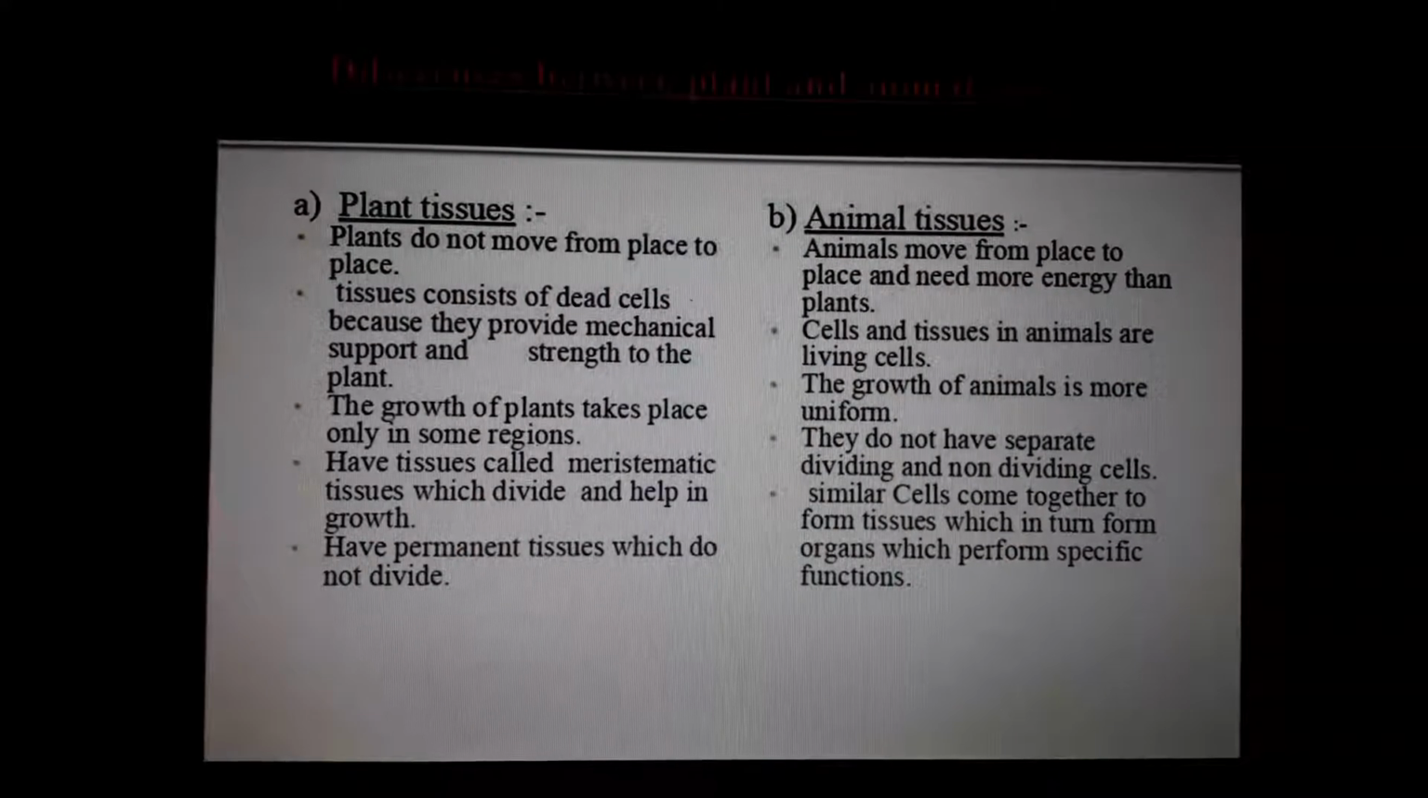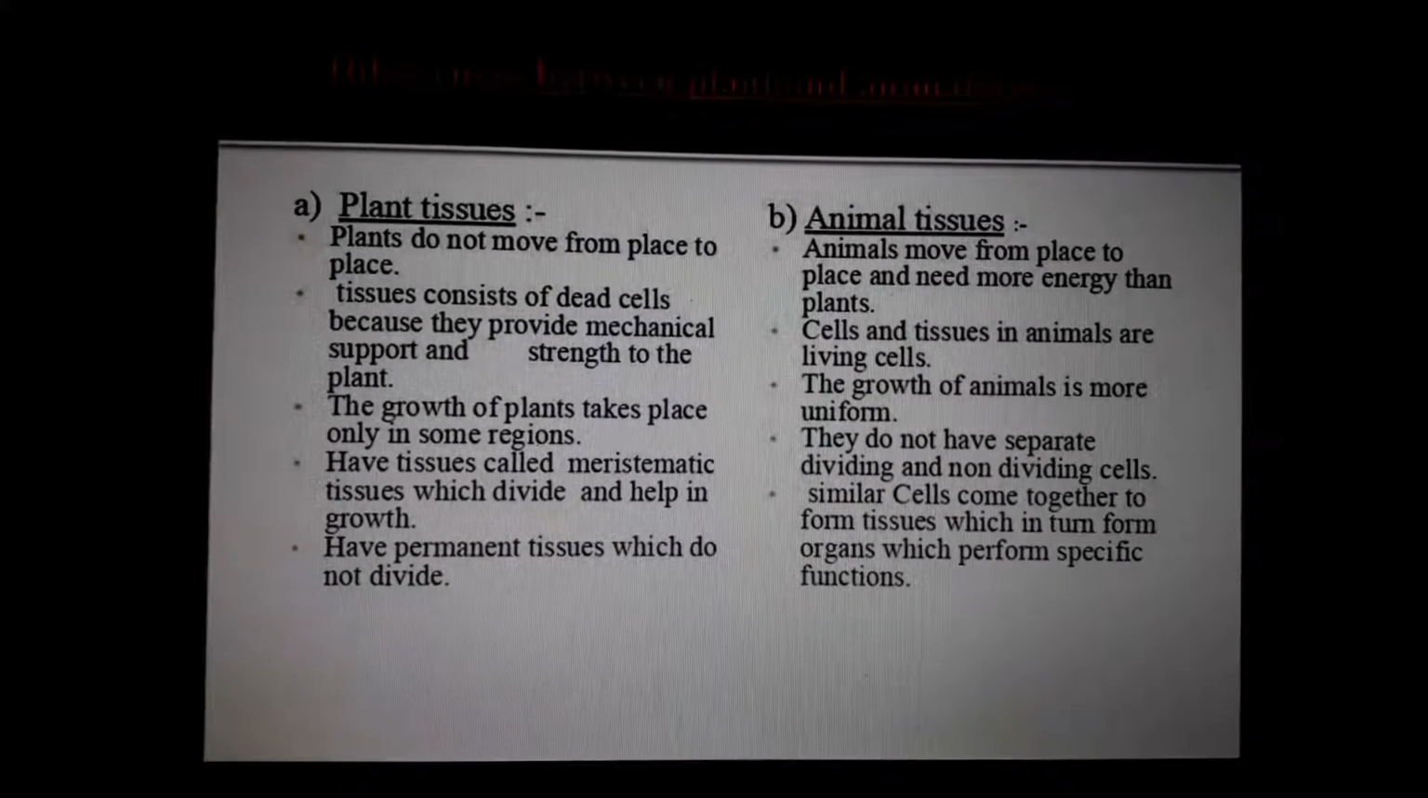This is important. If you want, you can take a screenshot of this. It's very important: the difference between plant tissue and animal tissue. The first one, plant tissue. Plants do not move from place to place. That's a very common thing, isn't it? You know that. Only animals can move.